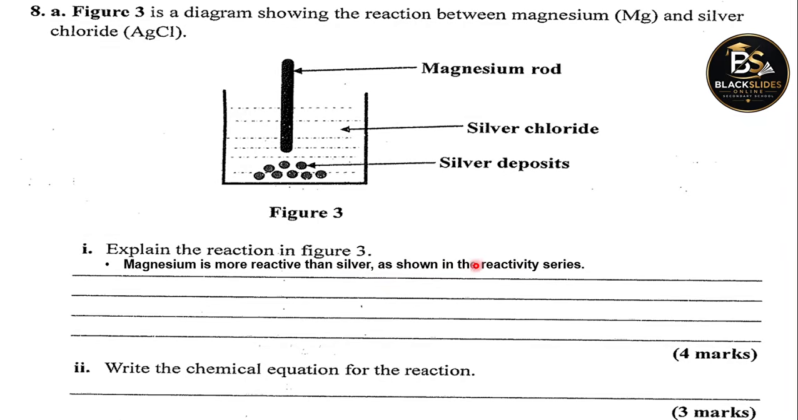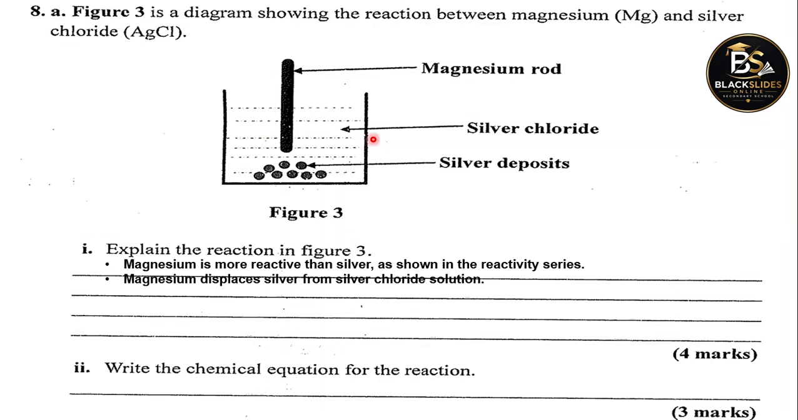This is from common knowledge from the reactivity series. If you take magnesium, compare it with silver, magnesium is on top, is higher in the series than silver. So magnesium is more reactive than silver. So it is going to displace the silver ions in solution. So magnesium displaces silver from the silver chloride solution. In other words, magnesium will take the place of silver in this solution because magnesium is more reactive